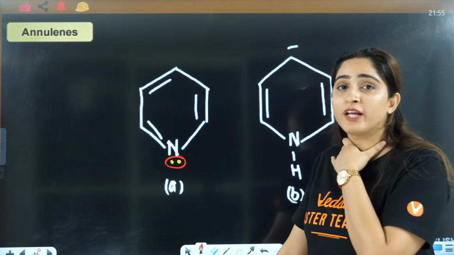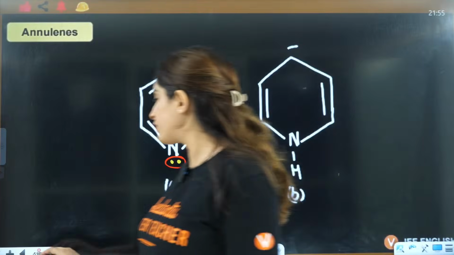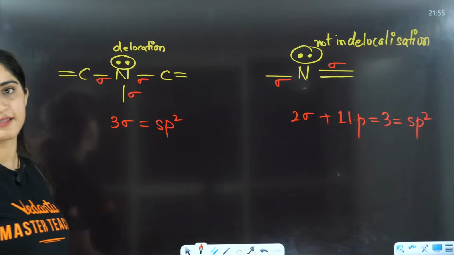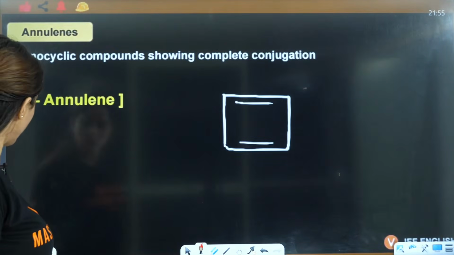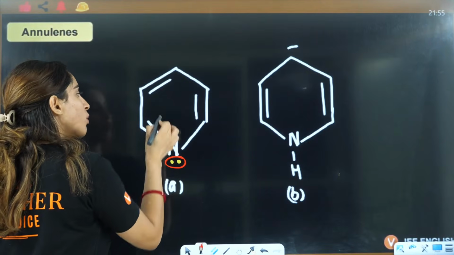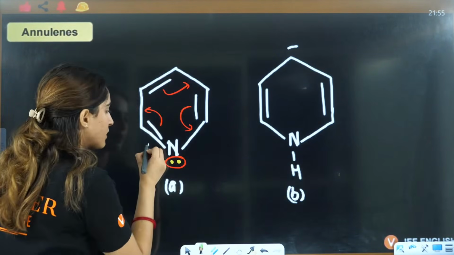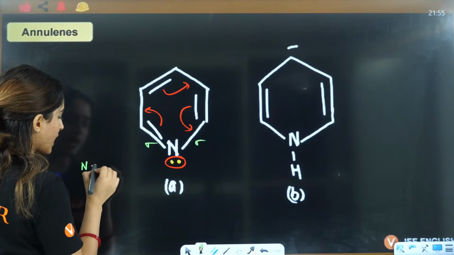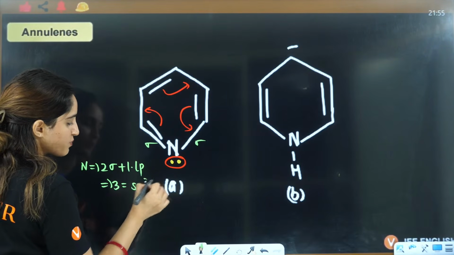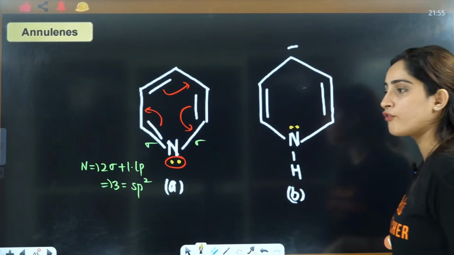No? Okay, very good. It is not a part of delocalization. Delocalization is whenever you have a nitrogen with a double bond connected. I have told you the short trick also. When nitrogen has a double bond connected, it is not a part of delocalization, right? Shortcut also I told you, but with logic also you should know that double bond, single bond, double bond, single bond will be delocalized. So that's why this will be sigma, sigma and lone pair. So nitrogen is having 2 sigma plus 1 lone pair. That's why it is 3. It is sp2.